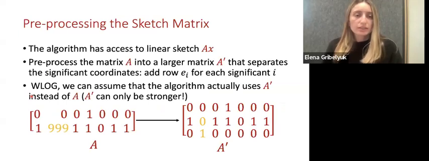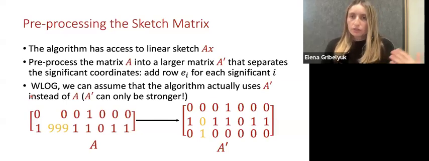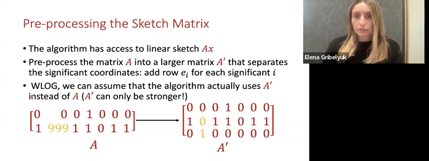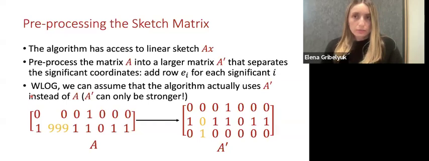What I mean by this is that I will add a standard basis vector EI for every significant coordinate I that I find. Now, if I add all of these rows EI, I can actually, without loss of generality, assume that the algorithm uses the preprocessed matrix A prime instead of A, as A prime can only be stronger. Why is A prime stronger?